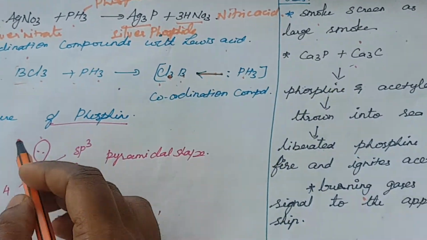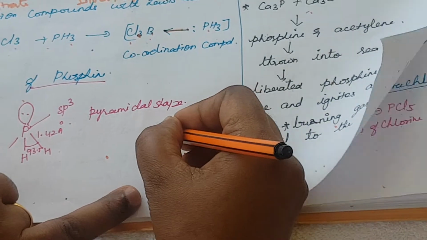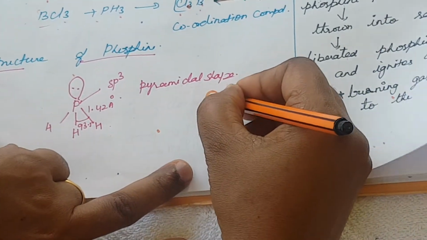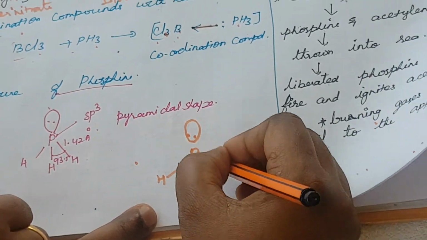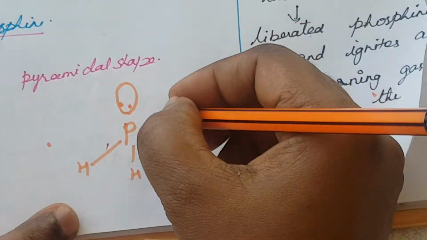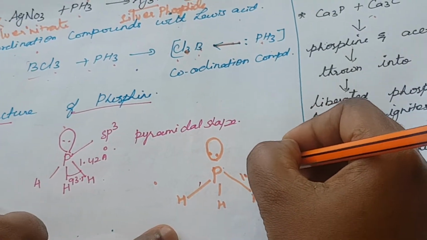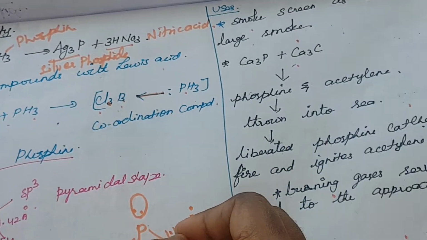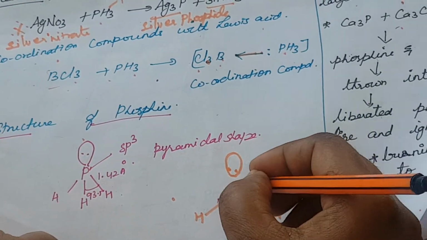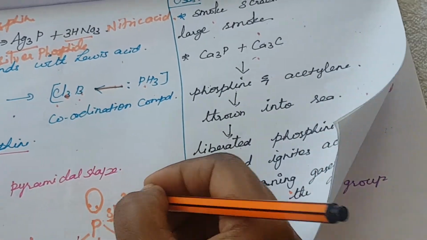Okay, what is the structure of phosphine? Again the structure of phosphine. This is the structure. This is the lone pair of electrons, right? So here hydrogen, here one hydrogen, here one hydrogen. The P-H bond distance is 1.42 Angstrom. The bond angle is 93.5 degrees. The phosphorus present here is sp3 hybridized.